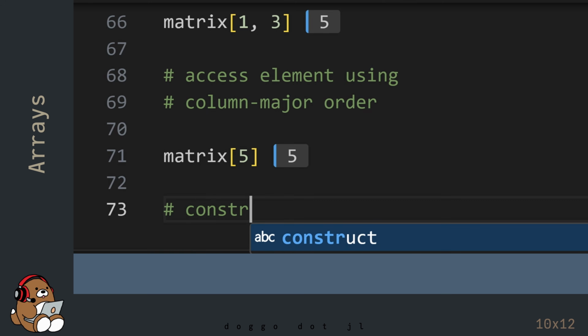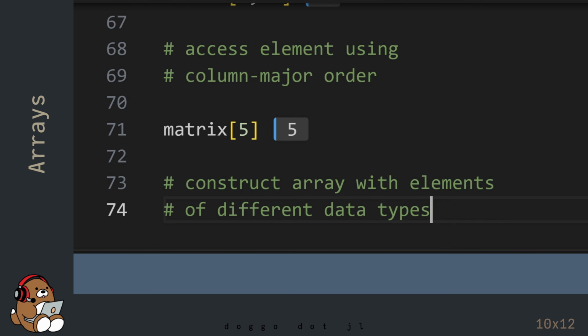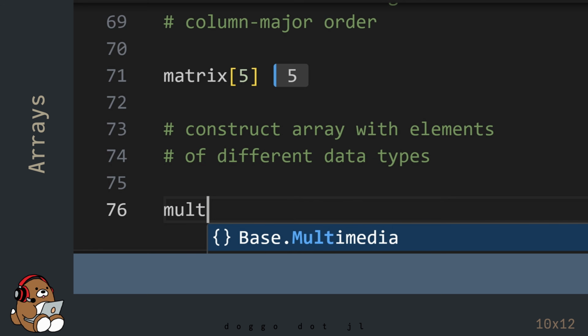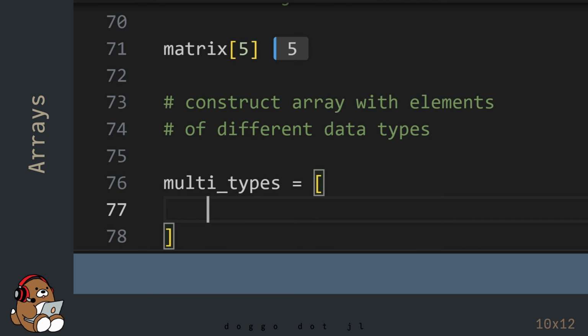This final example will demonstrate the extreme flexibility of the Julia array. One of the differences between Julia and other programming languages is that in Julia, you can combine different data types within the same array.